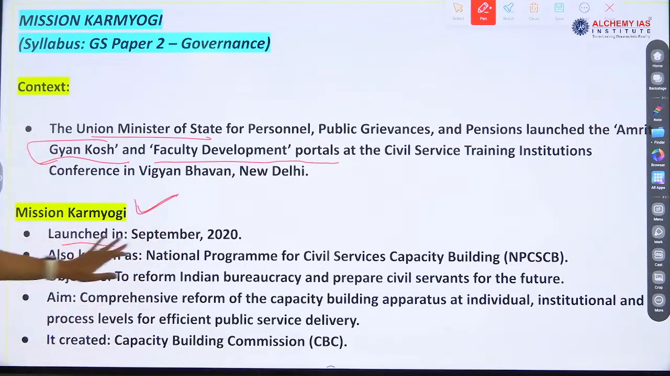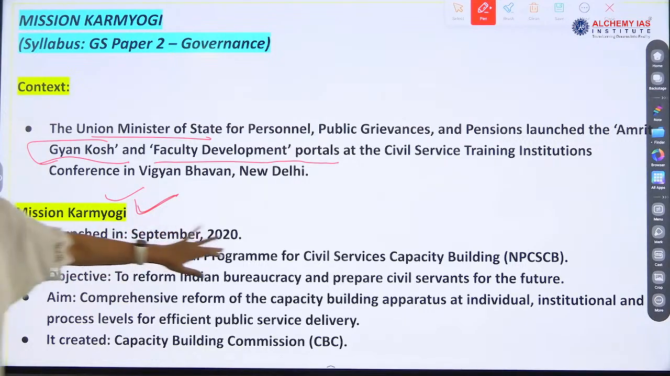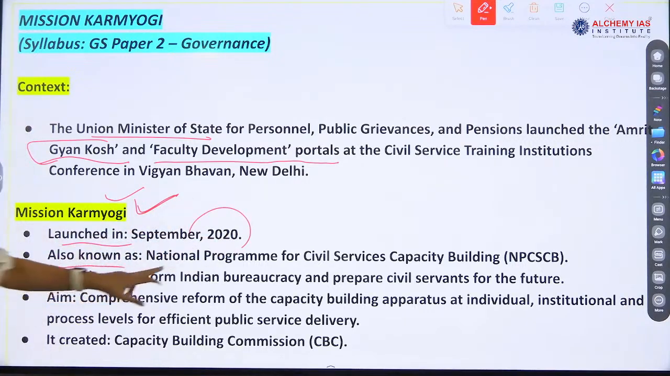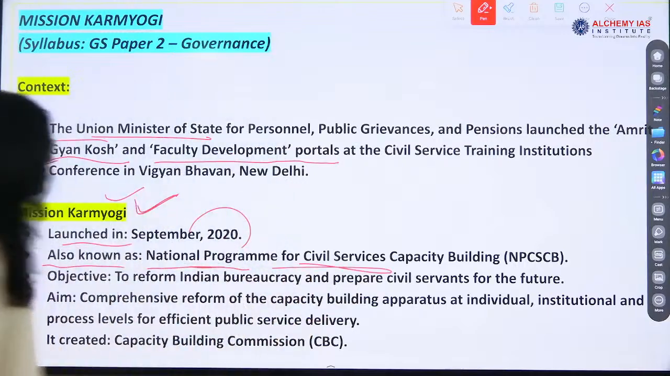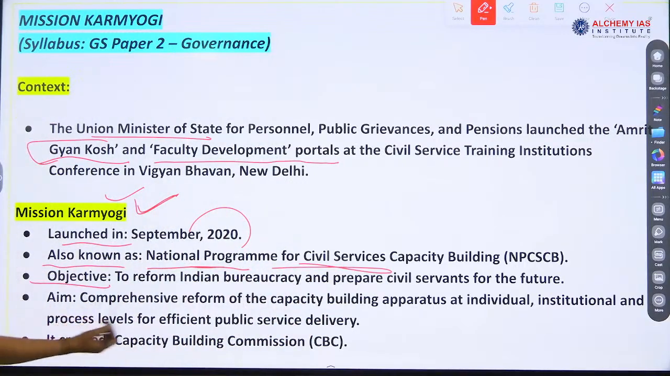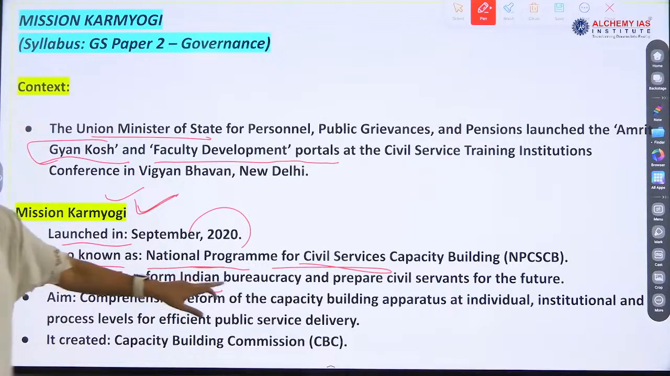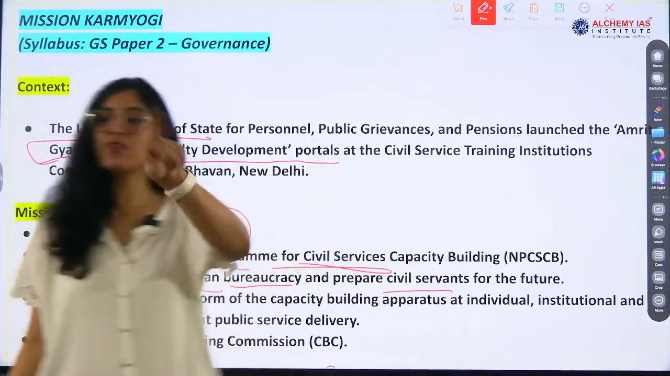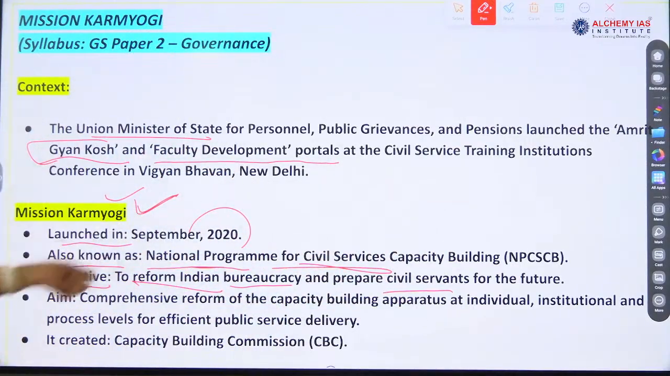This mission was launched in 2020 and is also known as the Capacity Building Program for Civil Services. Okay, the National Program for Civil Services Capacity Building. So it is targeting civil services. And the objective is to reform the Indian bureaucracy and prepare civil servants for the future. So when you become civil servants, you will be part of this mission, right?